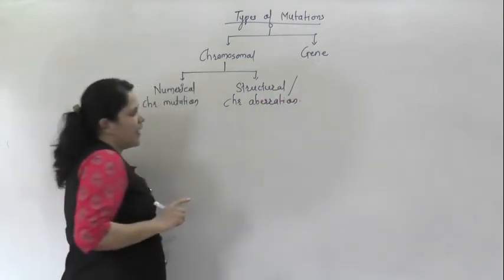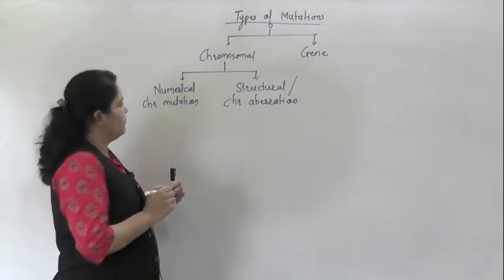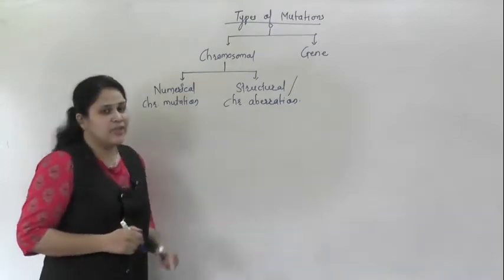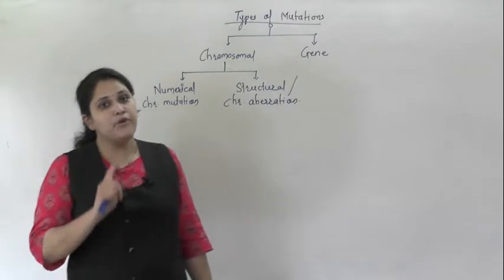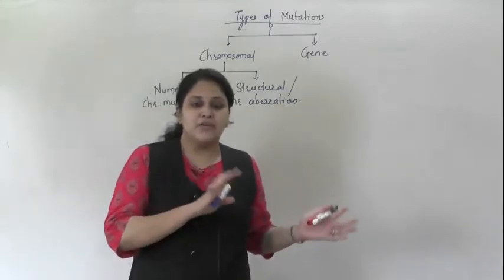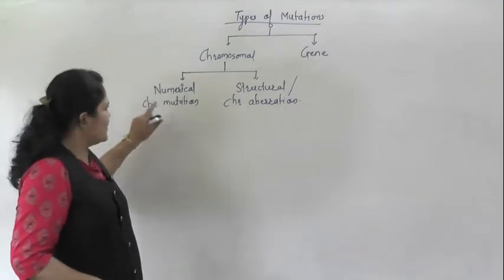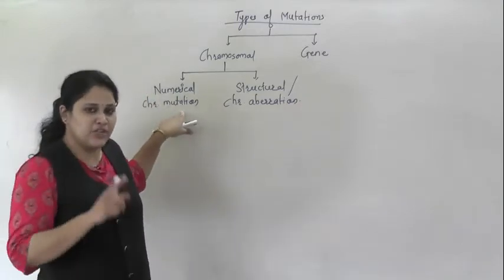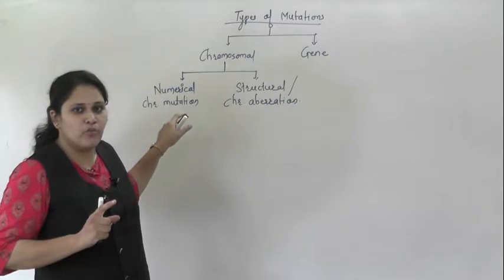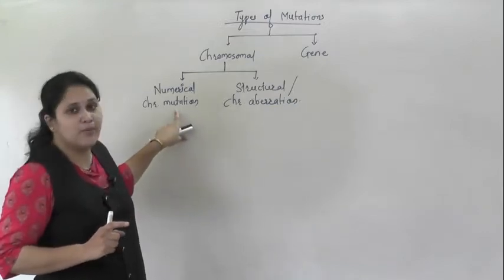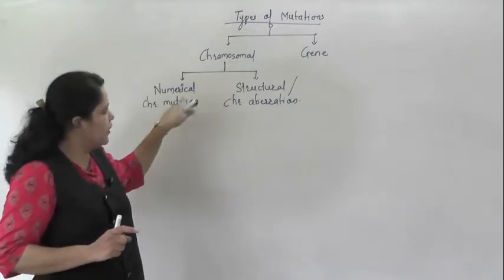Just try to understand the difference between the two. Whenever mutation occurs with respect to the number of chromosomes, meaning either more or less than the normal complement, that is known as numerical. So mutations related with the number of chromosomes are known as numerical chromosomal mutation.